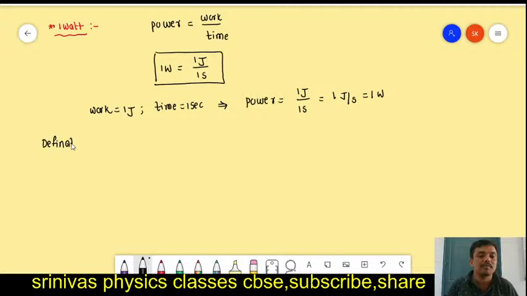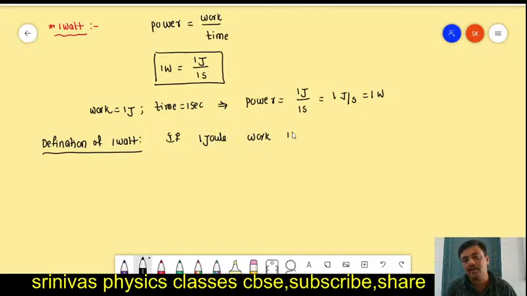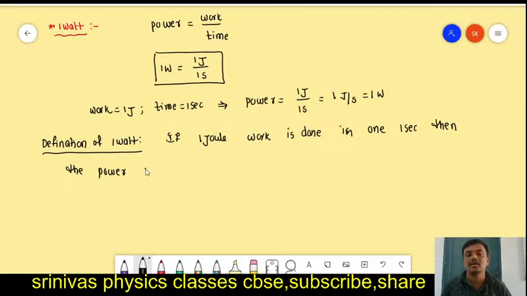Definition of 1 watt: if 1 joule of work is done in 1 second, then the power is equal to 1 watt.